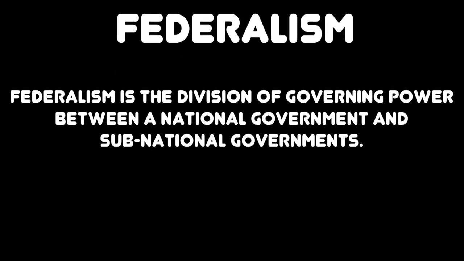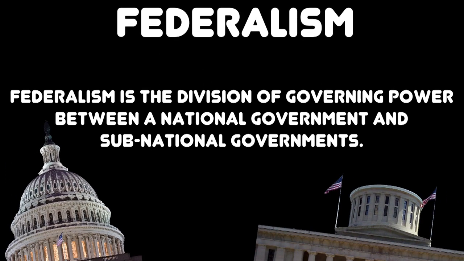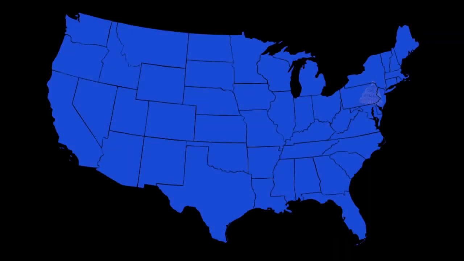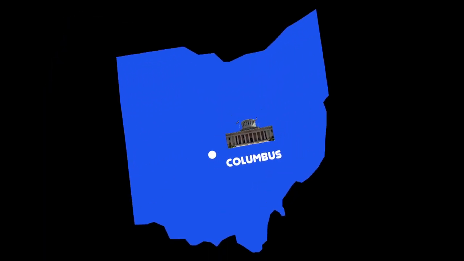The answer to that question is the U.S. political system is based on federalism. Federalism is the division of governing power between a national government and subnational governments. In the U.S., the federal government in Washington, D.C. is the national government, while the 50 separate state governments in their respective state capitals are the subnational governments.